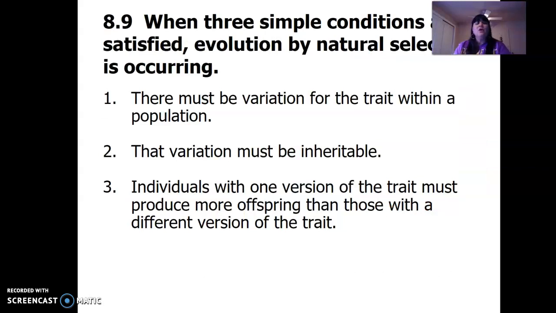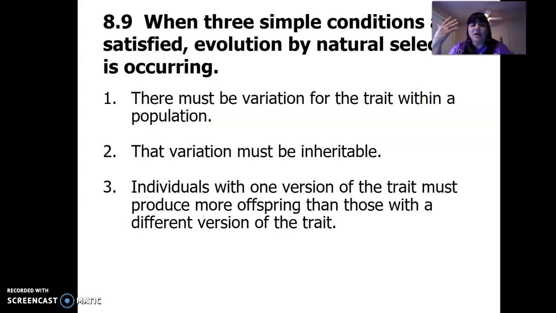Okay, so when 3 simple conditions are satisfied, evolution by natural selection is occurring. Please remember these 3 things. This is a biggie. Number 1, variation in the population. We already know there's variation in the population. Remember, mutations guarantee that there's variation in the population. So think about, again, eye color.